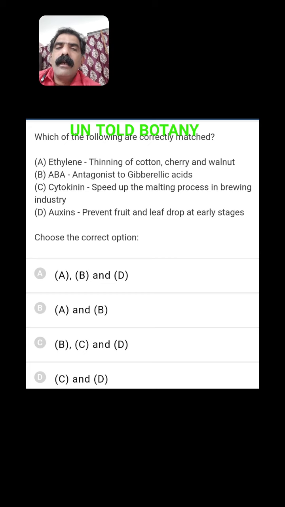This is the wrong one. And auxins prevent fruit and leaf drop at early stages. Yes, here except C, all are right. ABD, so that is the first answer. Except C, A, B and D are the correctly matched ones, and the remaining options are wrong.